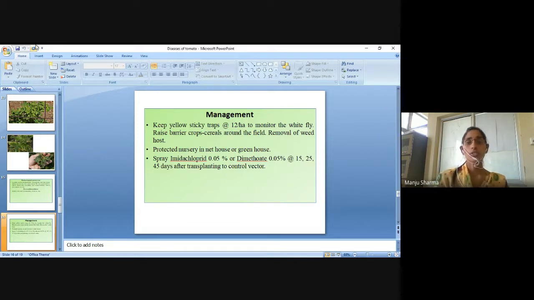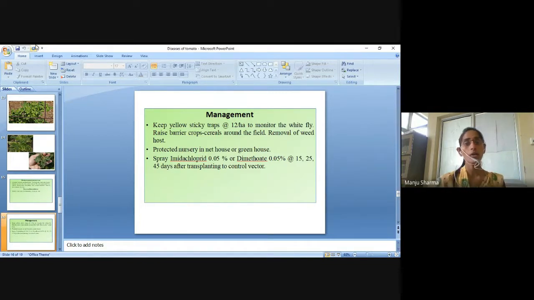Keep yellow sticky traps, 12 per hectare, to monitor the whitefly, raise barrier crops, cereals, around the field and remove weed hosts. Protect the nursery in a net house or greenhouse.